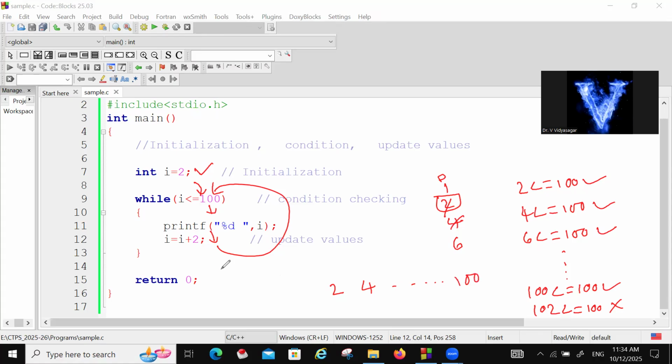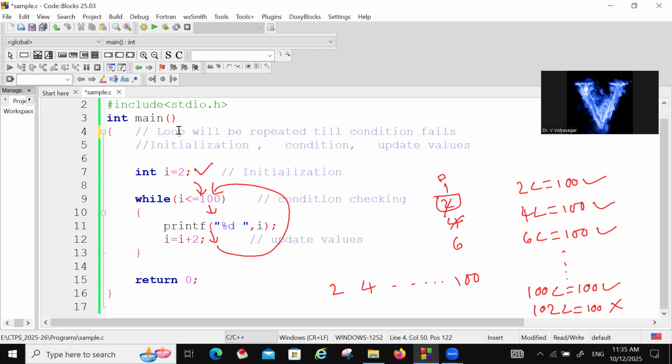This repetition is happening. So as long as the condition is true, the loop will be executed. Condition fails, it will come out.